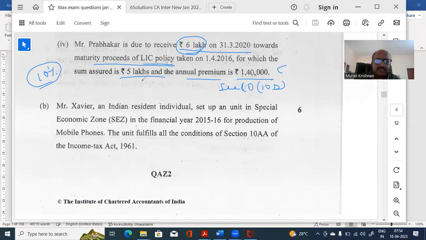So what are they asking? This we are discussing under TDS. Now, what you have to write is the company has to deduct TDS on this, I think, under 194DA, if I'm not mistaken. Now you see the importance of my asking you to learn the sections by heart, because then only you can relate to these sections. You understand? So let us look at the solution now, what they have given there.